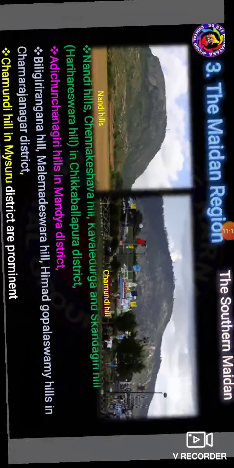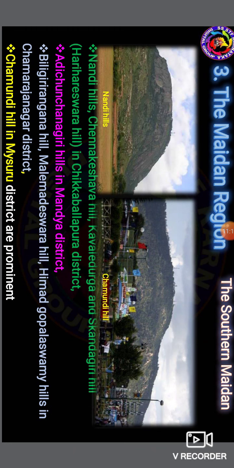And then the Nandi Hills, Channakeshava Hills, Kaule Durga, and Skandagiri Hills, which means the Harihareshwara Hills.